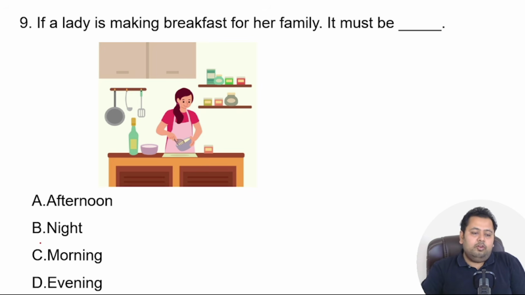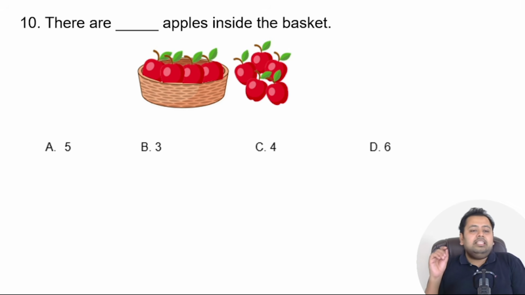So the correct answer over here is option number C. If you got it correct, then give yourself a star, and we move now to the next question. There are dashed apples inside the basket. So you have to find out what is the number of apples inside the basket.